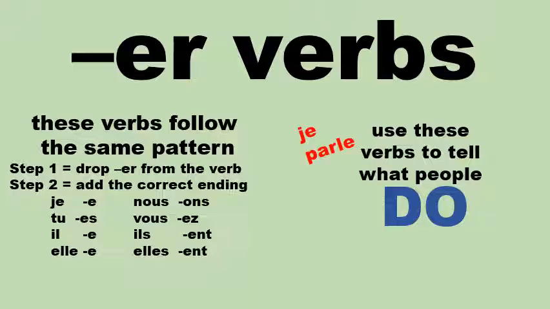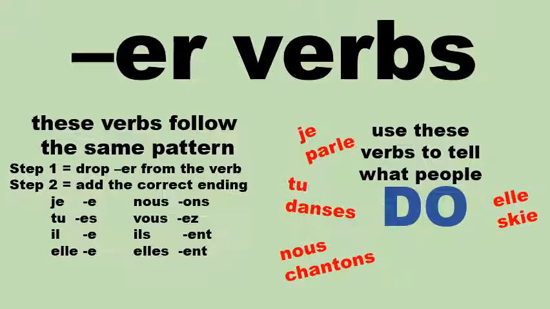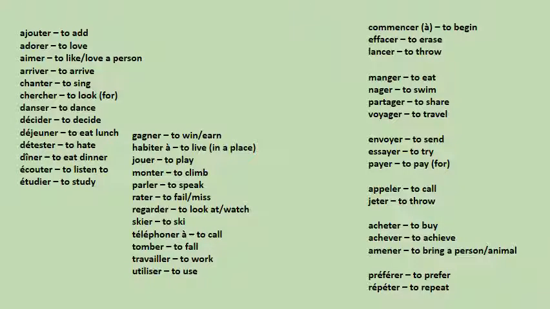For example, je parle, I'm speaking. Tu danses, you're dancing. Nous chantons, we are singing. Elle skie, she's skiing. Il utilise, he is using. And finally, vous aimez, you like. That is an action, it's something that you do. Okay, on this slide, you can see a list of all of the ER verbs that we have studied.